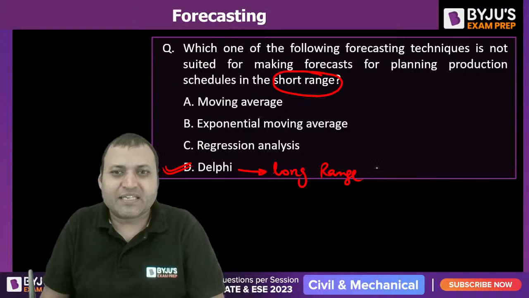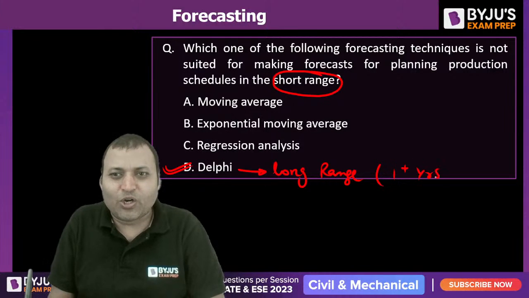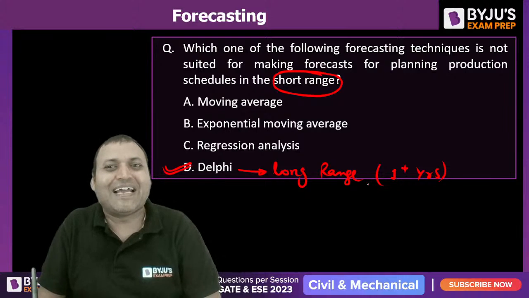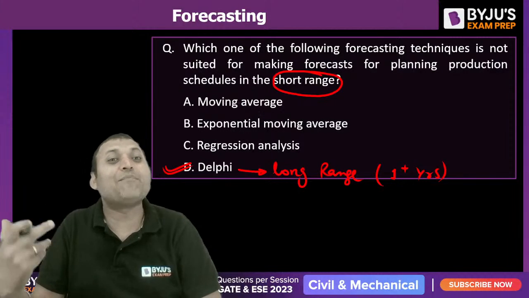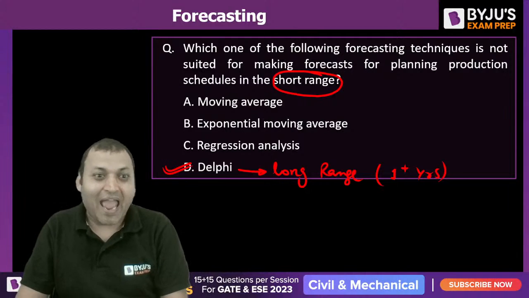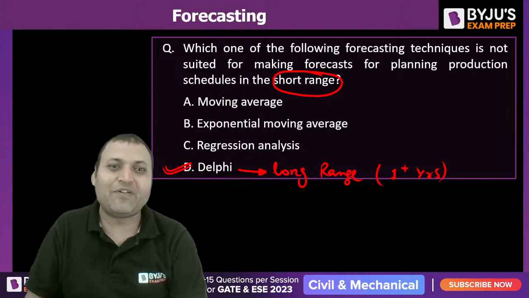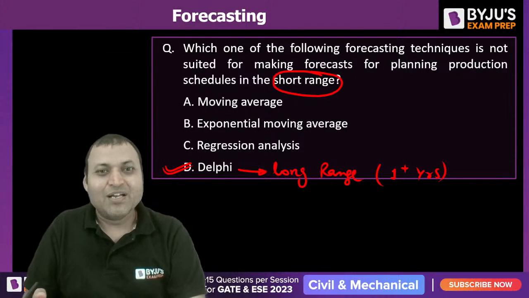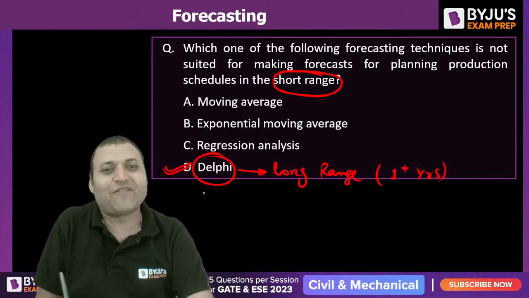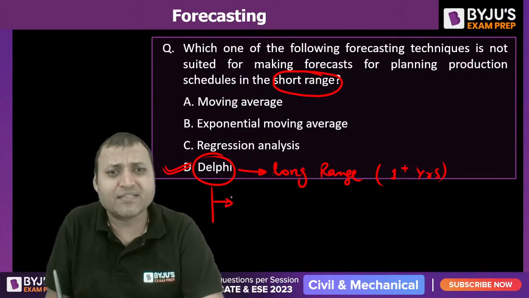Long range forecasting, 1+ years. Forecasting is not only related to the industry; we also keep forecasting our expected markets, and accordingly, to make it happen, we develop the strategy. For long range forecasting, the method used is the Delphi method. There are some more methods other than that.